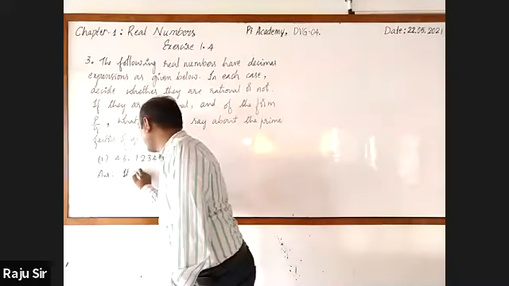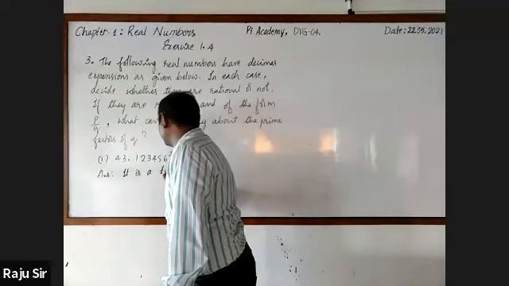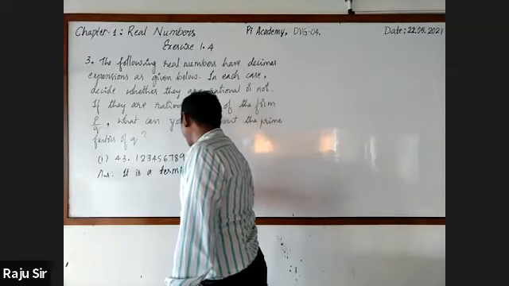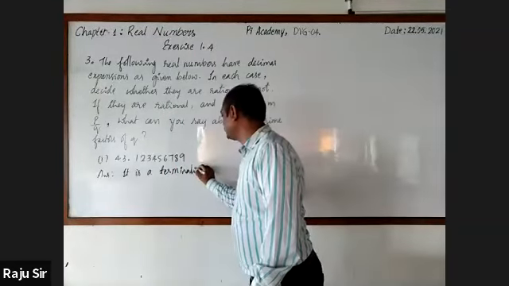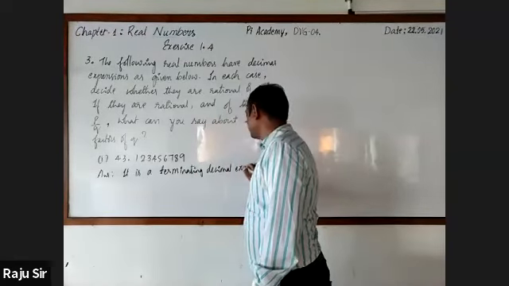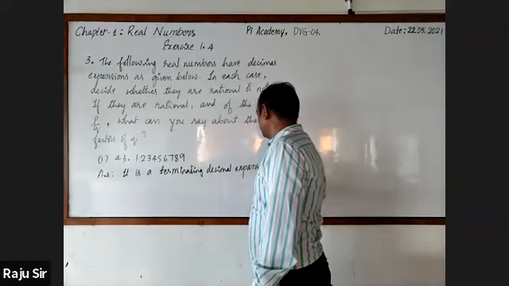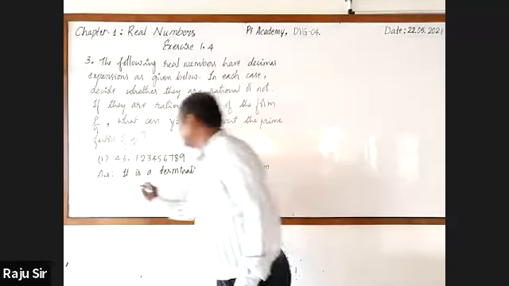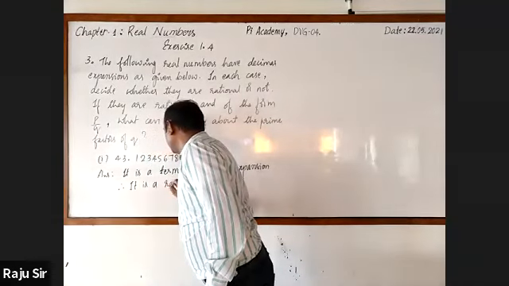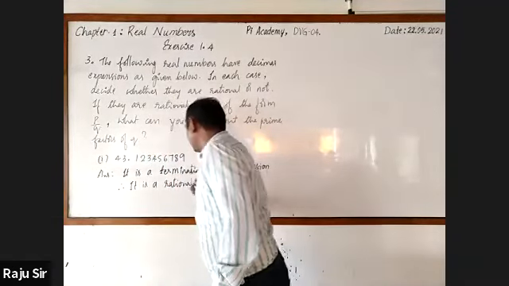Answer: it is a terminating decimal expansion. Therefore, it is a rational number.